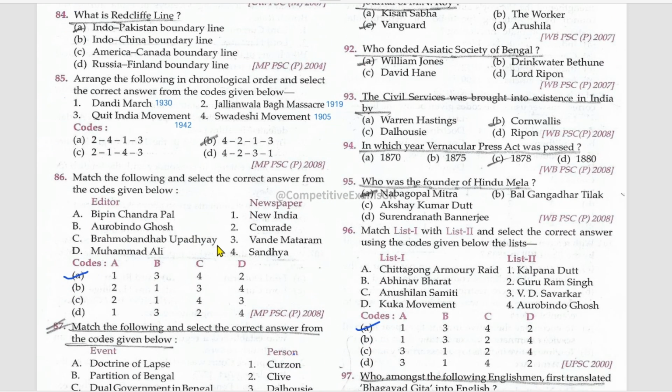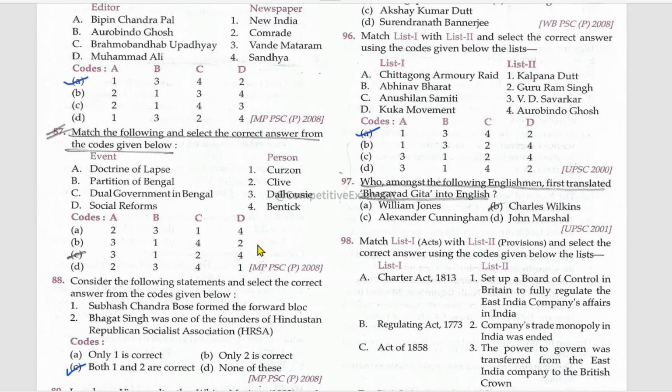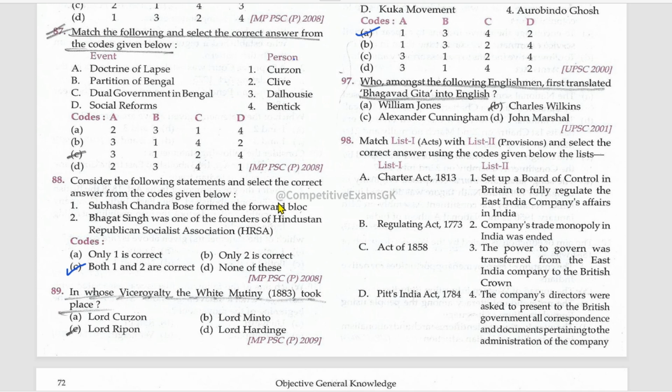Matching editor and the newspaper. Bipin Chandra Pal, New India; Aurobindo Ghosh, Vande Mataram; Brahmabandhab Upadhyay, Sandhya; Muhammad Ali, Comrade. Another matching, event and person. Doctrine of Lapse, Dalhousie; Partition of Bengal, Curzon; Dual Government in Bengal, Robert Clive; Social reforms, William Bentinck.